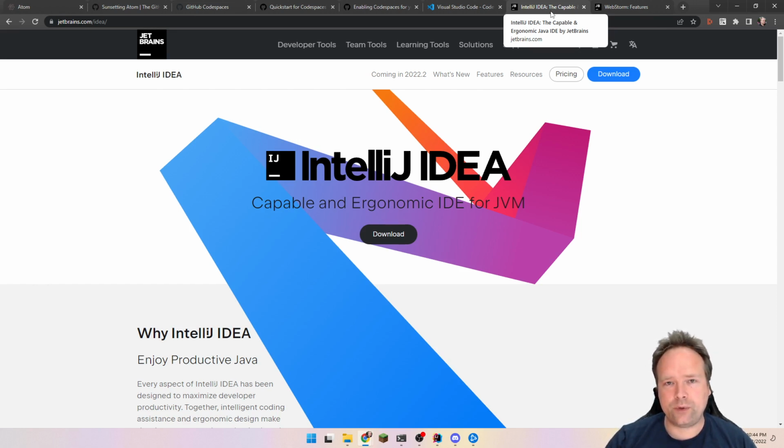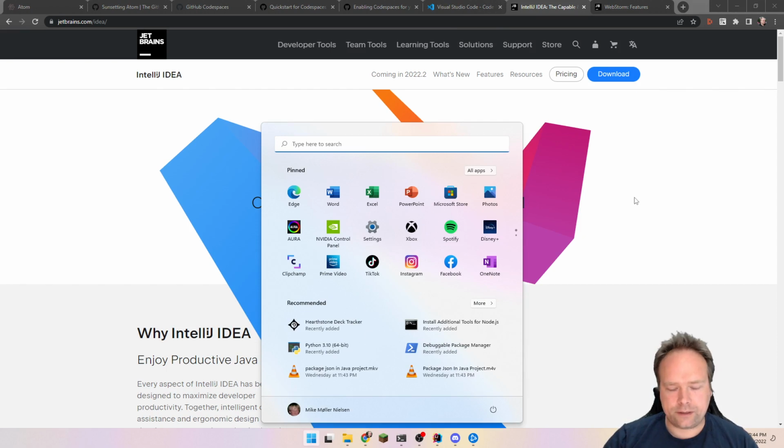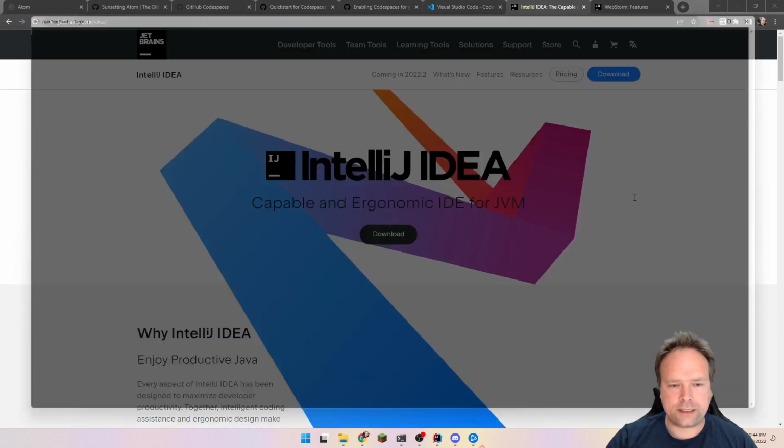Just run with a pure Windows or pure Mac solution instead. Of course, if you use Mac, then you don't need a WSL. Then you have your Linux system already, of course. So use a clean Windows setup if you're using IntelliJ. And one tool that can actually help you a lot to do this is Git Bash.